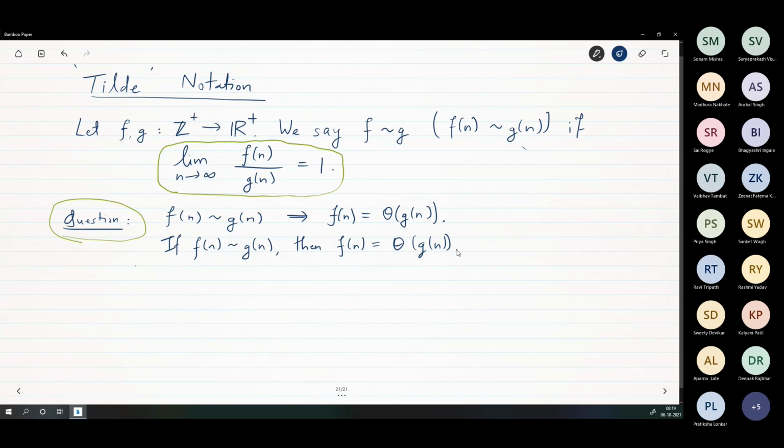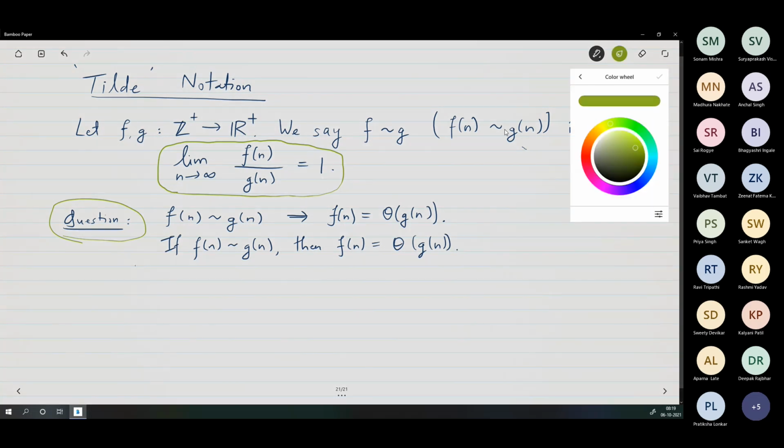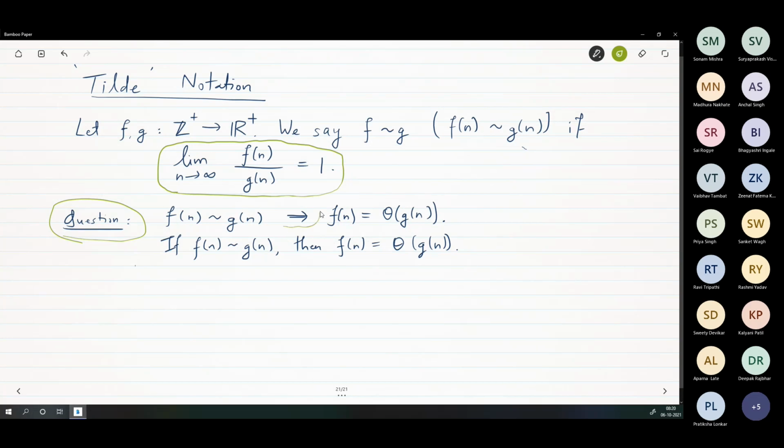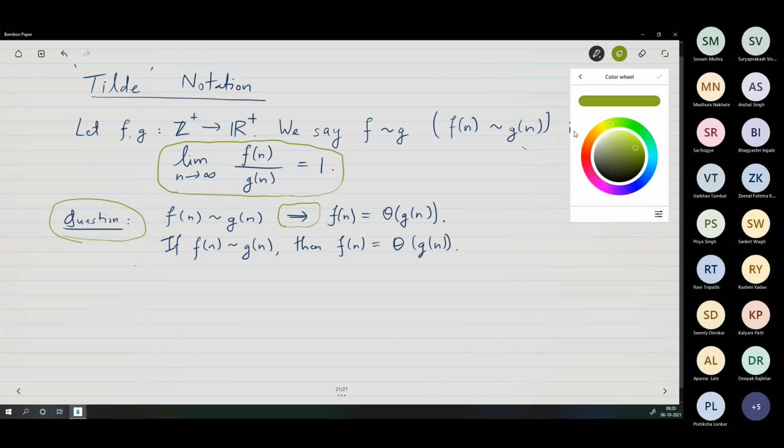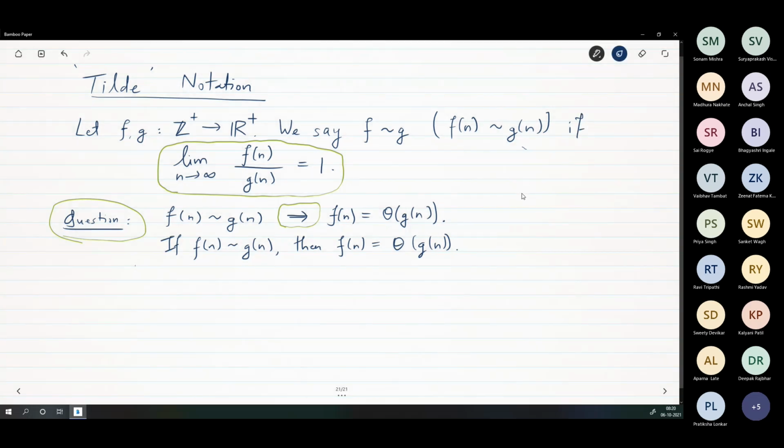Is that much clear to everyone? When I write implies, this is the meaning of it. Is this understandable to everyone? Everybody knows this? Okay, so now that's the thing.